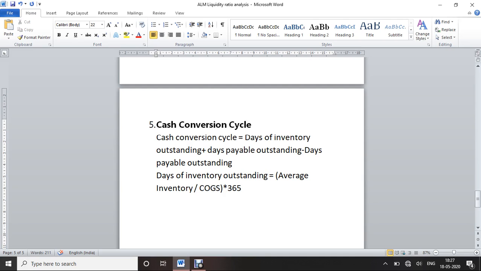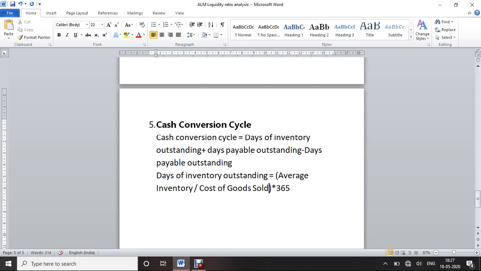COGS means cost of goods sold. So average inventory divided by cost of goods sold into 365. This is the formula for days of inventory outstanding.